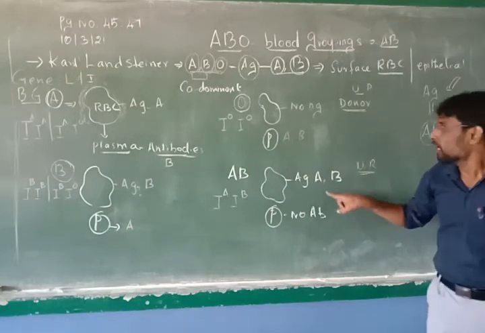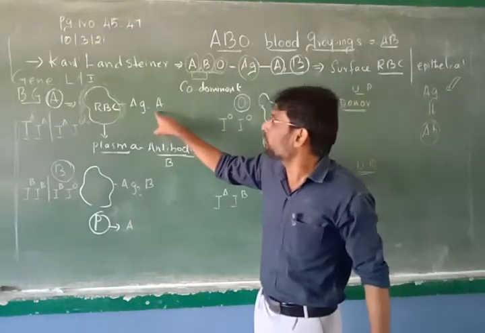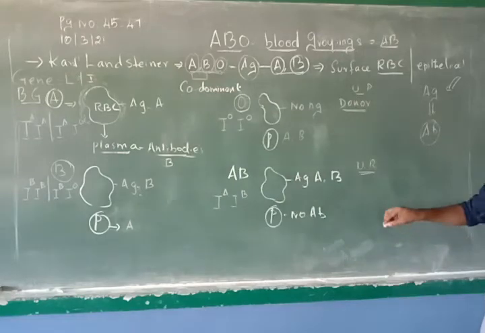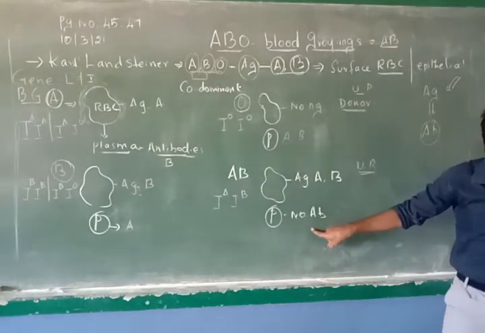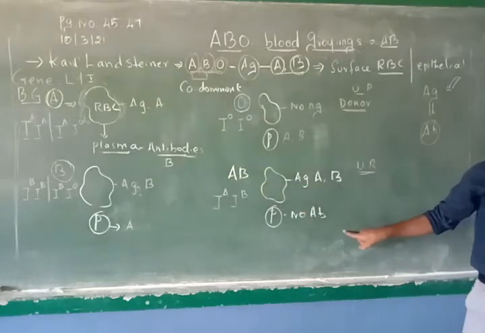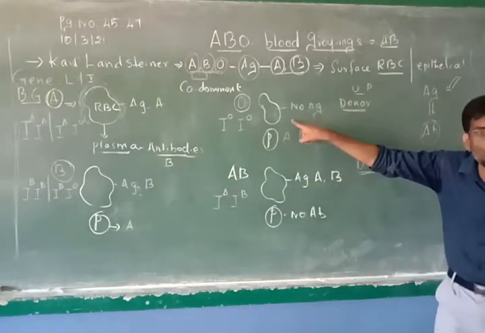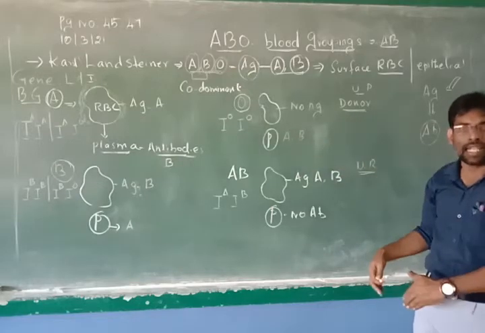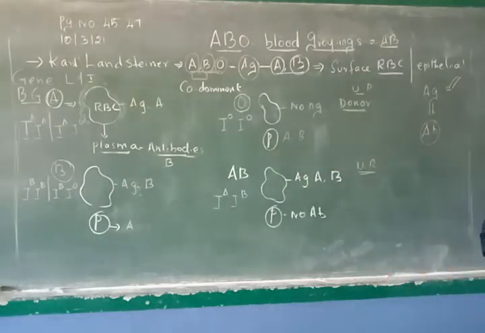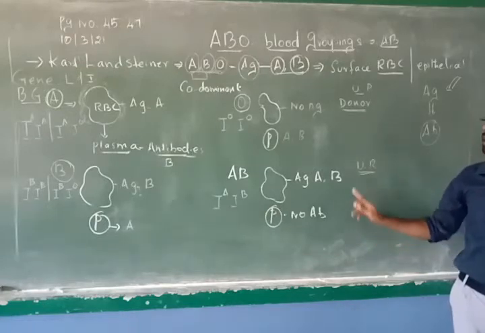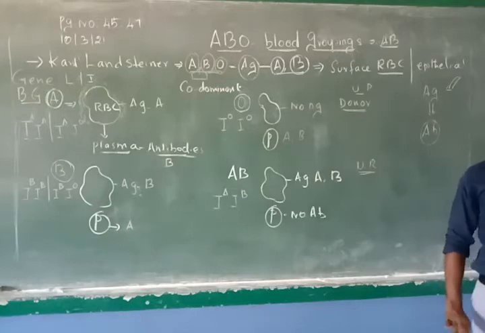But still, if they receive blood from A blood group, they can receive it. Why? Because they don't have antibodies to fight. B blood group, no antibodies. At the same time, O also, there is no antibody. So even though antigen is entering inside, antibodies are not produced. Is that clear? So that is the reason this is called universal recipient and that is called universal donor.